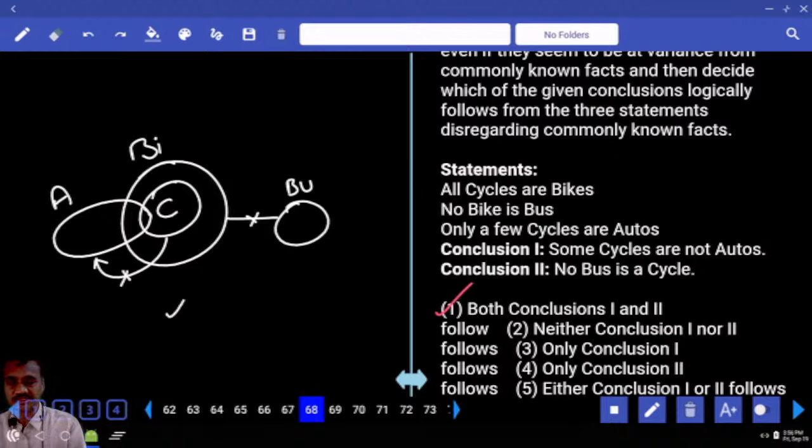And no bus is a cycle, definitely true. As no bus is a cycle is true. To make this one false, then we need to prove some buses are cycle. Is it possible?